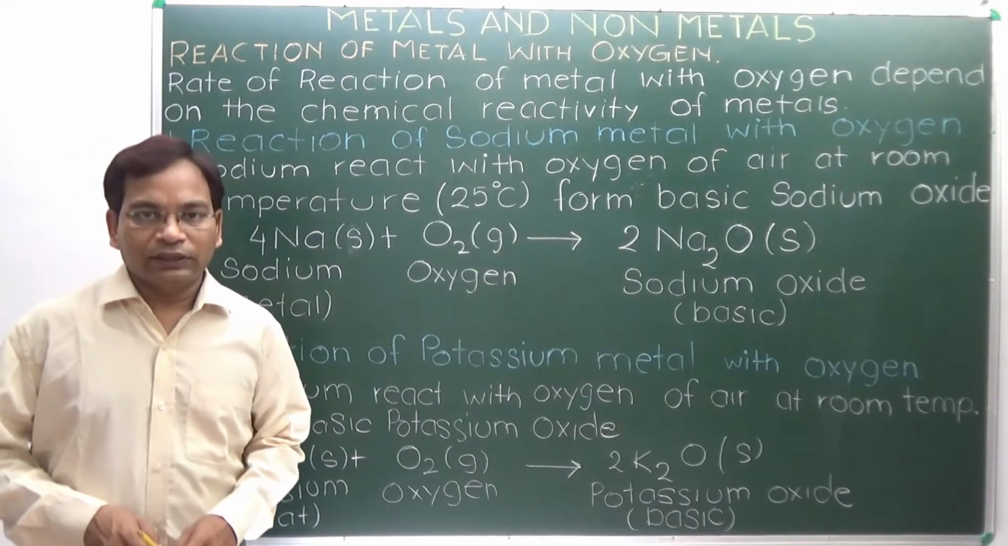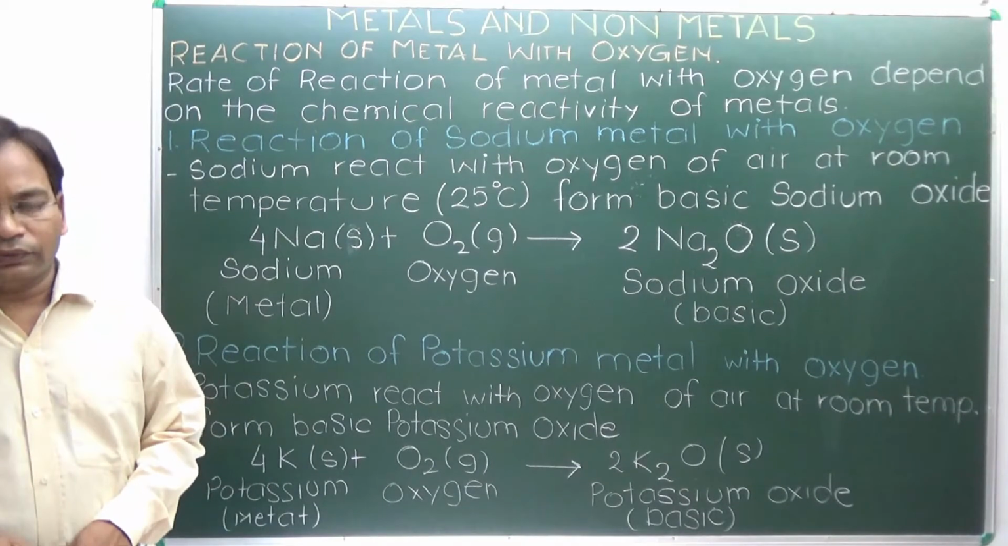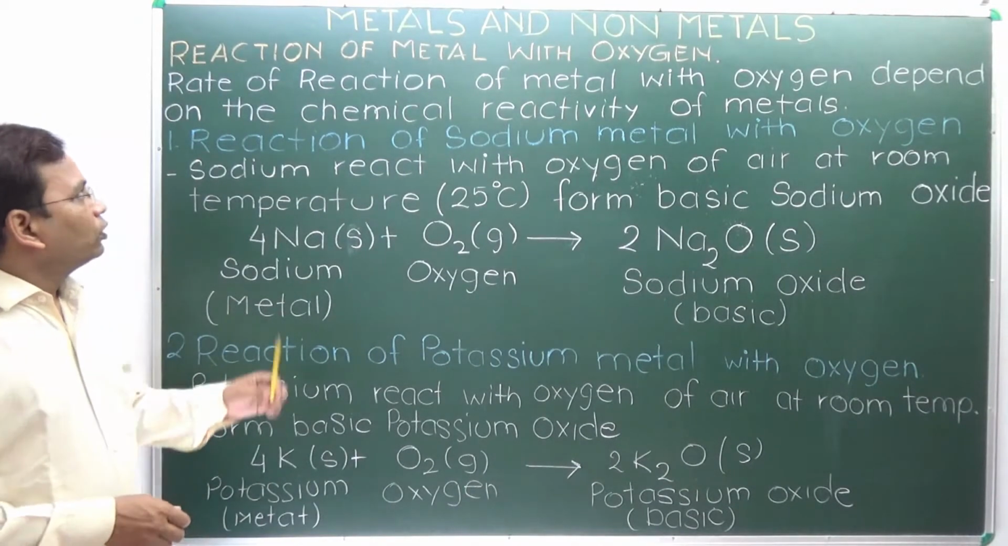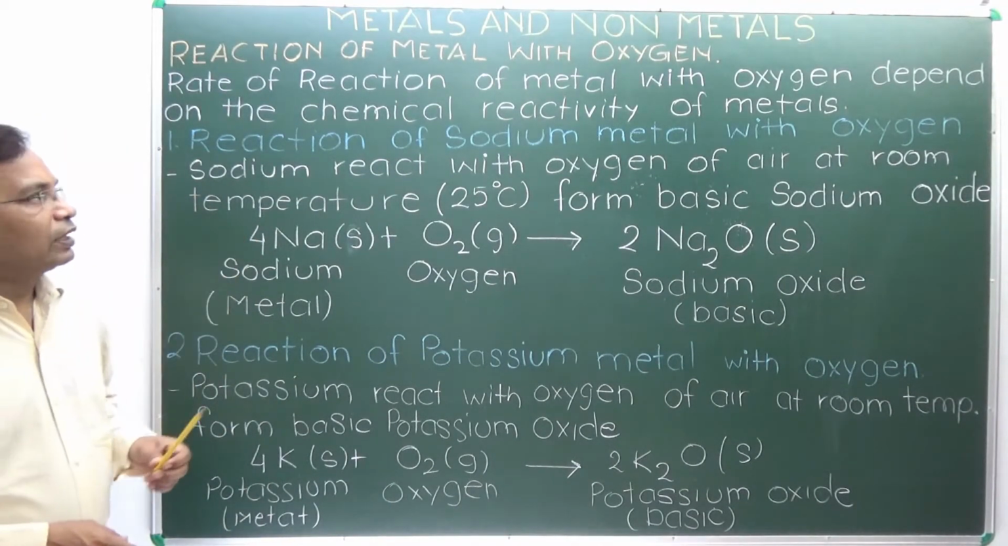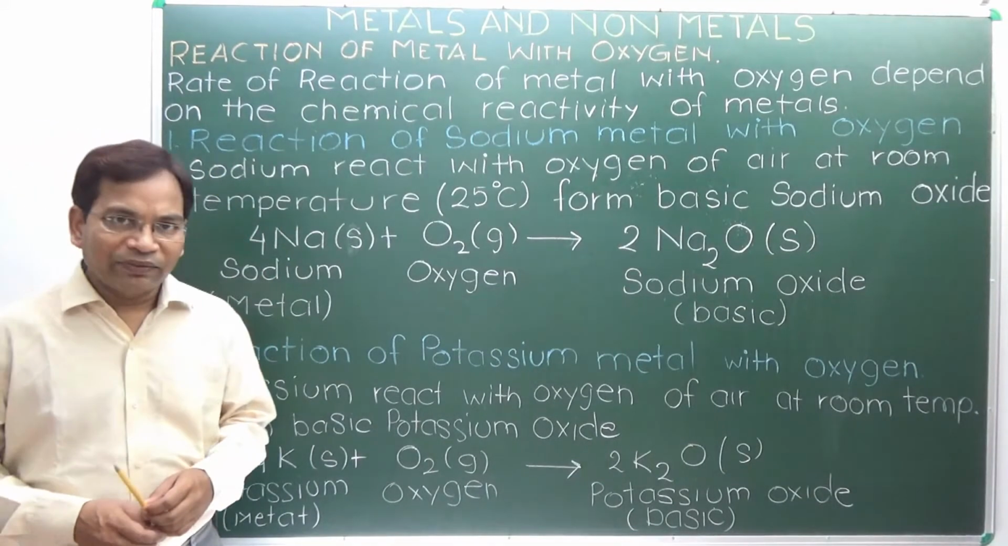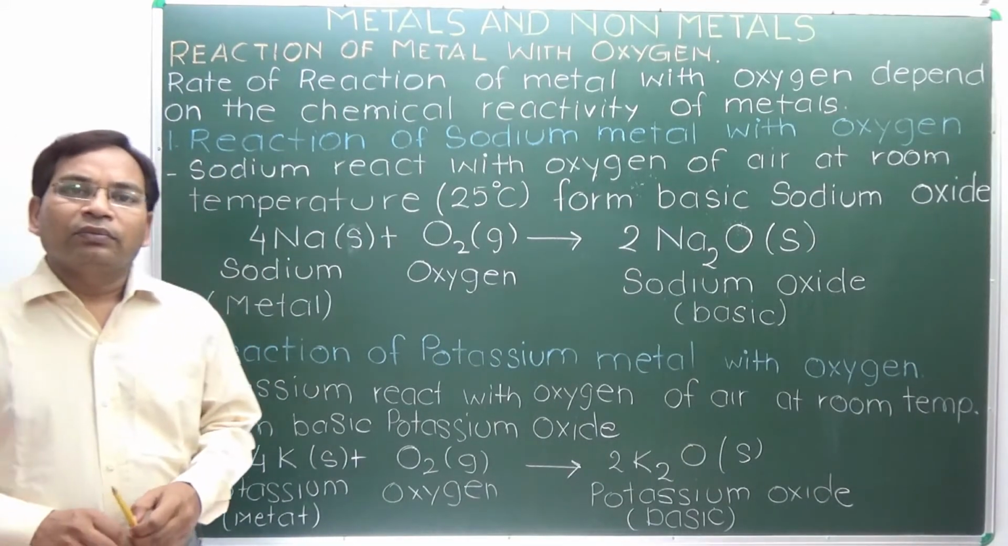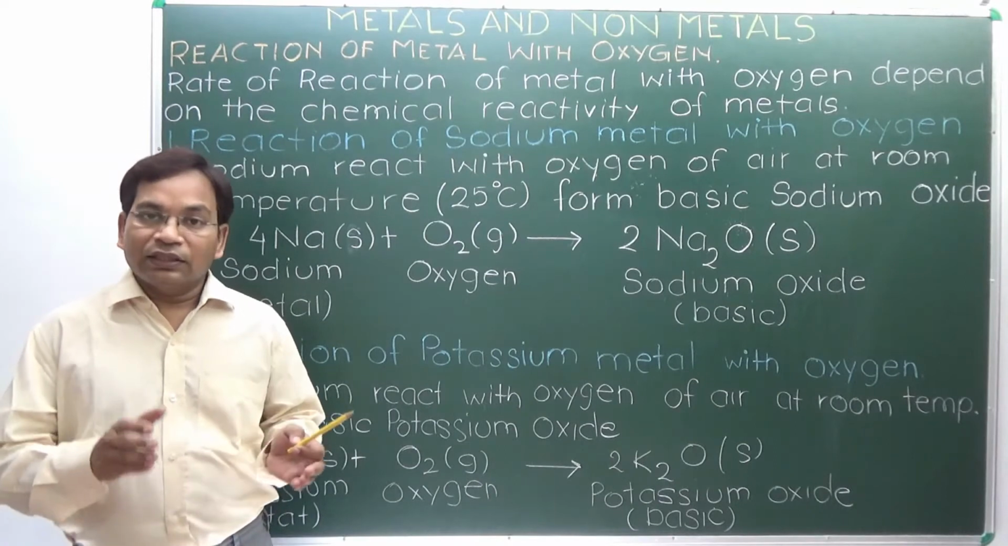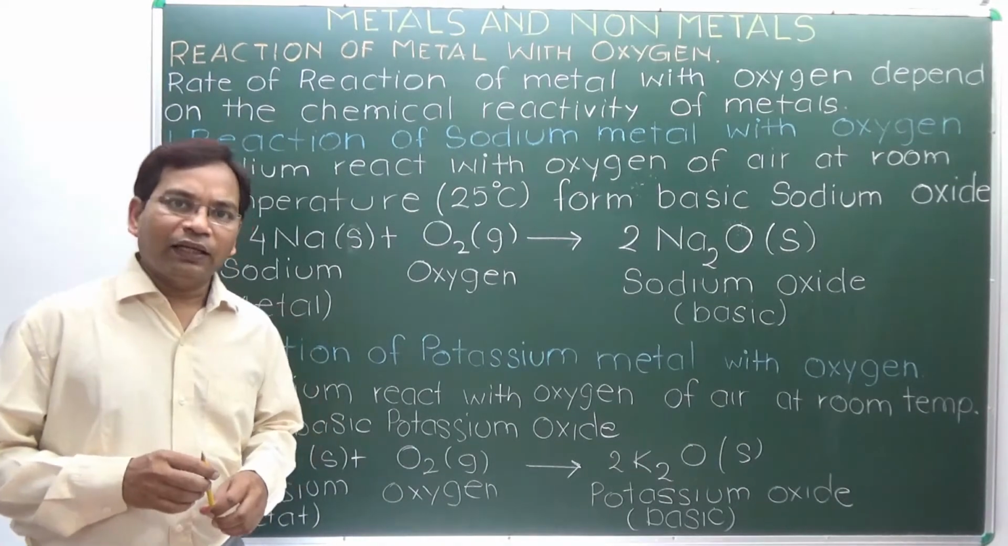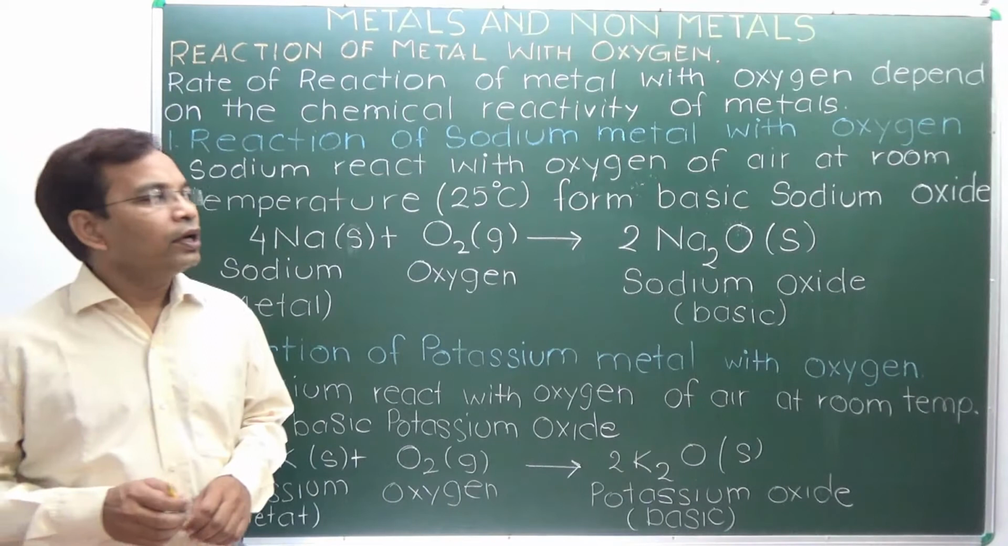Reaction of metal with oxygen depends upon the reactivity of the metal. So the rate of reaction of metal with oxygen depends on the chemical reactivity of the metal. Rate means the speed at which the reactant is converted into product, and that depends upon the reactivity of the metal.